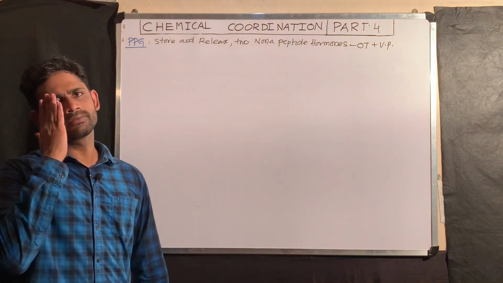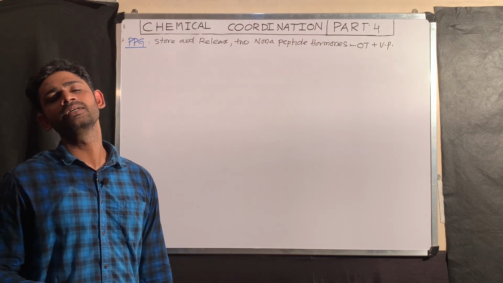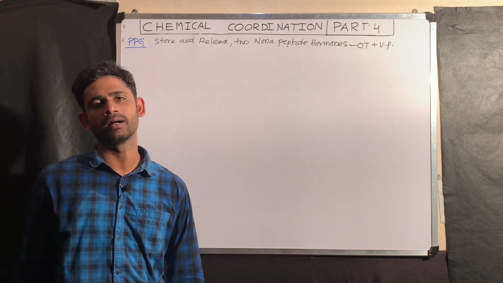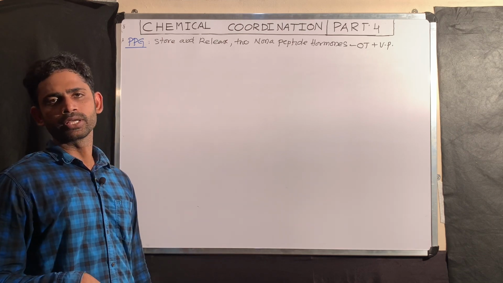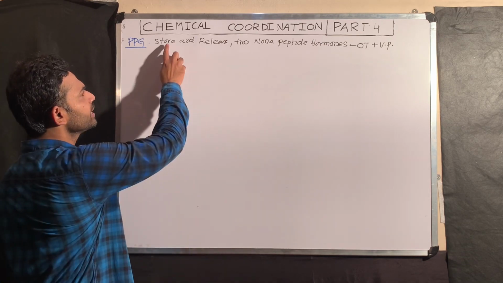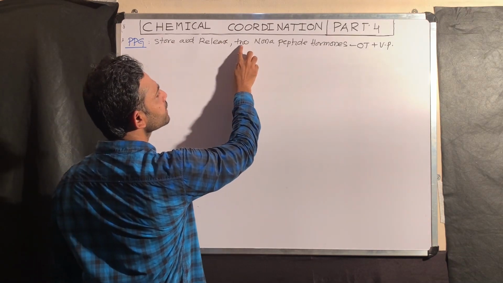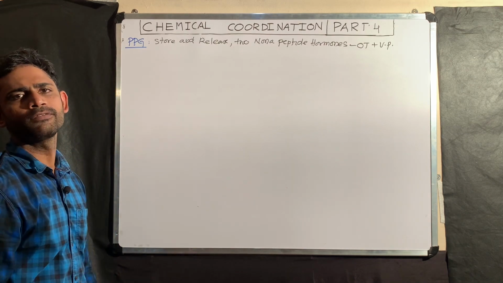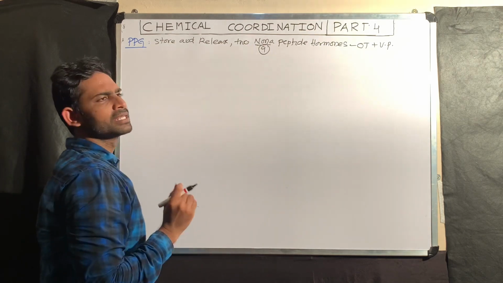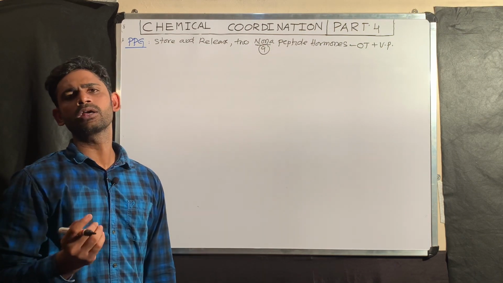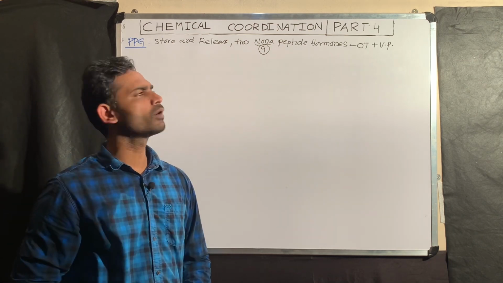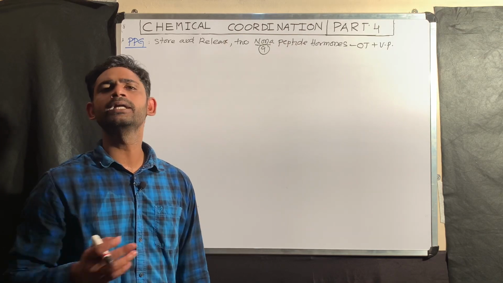Actually, who synthesizes these oxytocin and vasopressin? Oxytocin and vasopressin are synthesized by the hypothalamus and reach the posterior pituitary gland through axons. That I already explained. The next one: after store and release, here I mentioned two nona-peptide hormones. What is the meaning of nona? Nona indicates 9. That means oxytocin and vasopressin, each hormone is made up of 9 amino acids. That is why these two are called nona-peptide hormones.